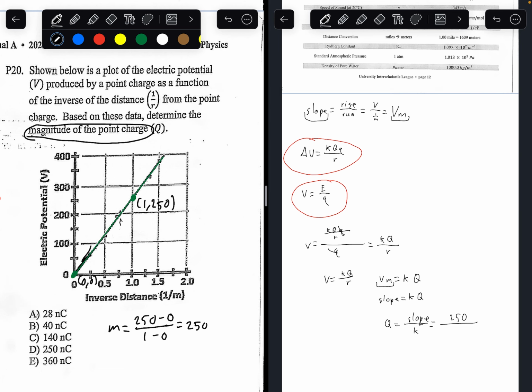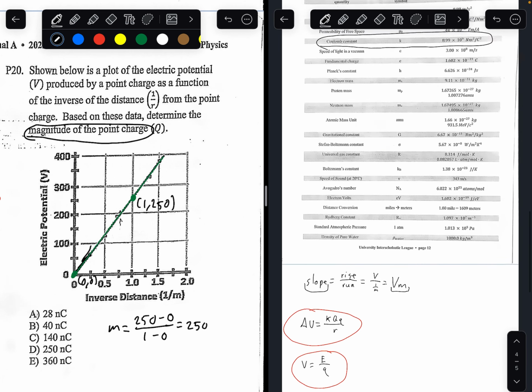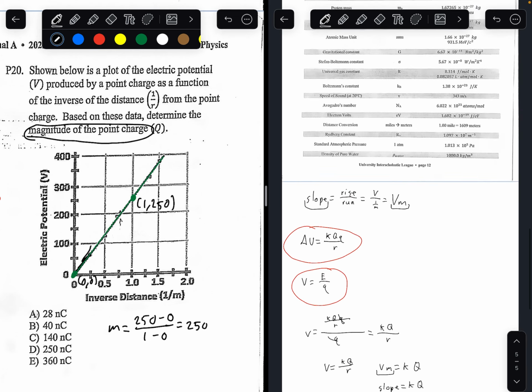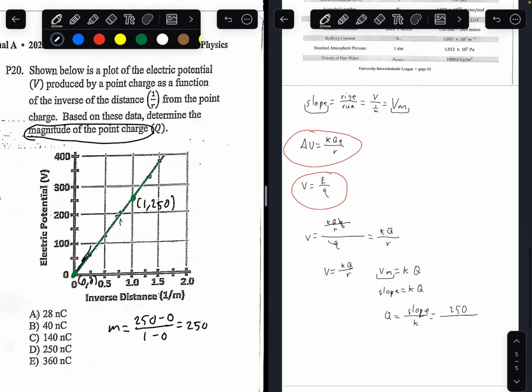And what's Coulomb's constant that's given to us in the formula sheet? It's 8.99 times 10 to the 9th. So 8.99 times 10 to the power of 9. Plugging all this into a calculator, you would get charge equals 2.78 times 10 to the power of negative 8 coulombs.